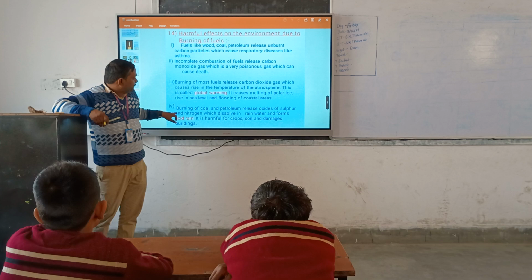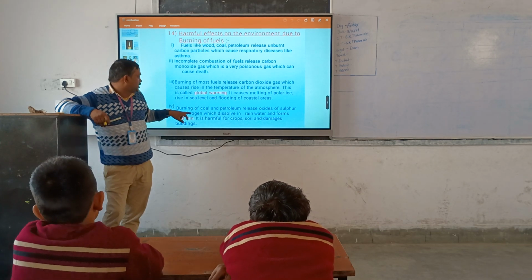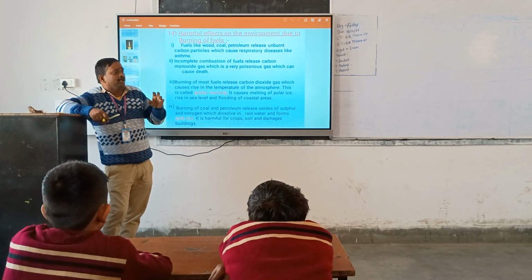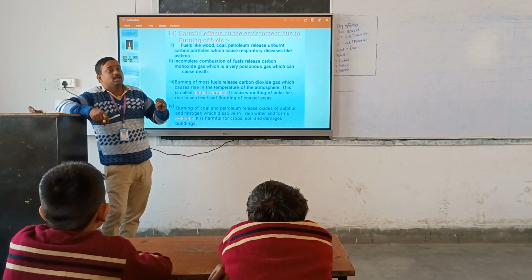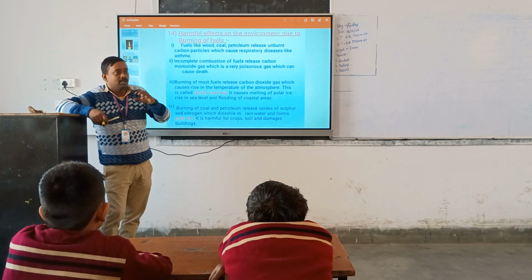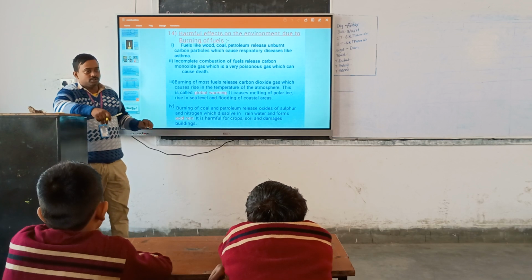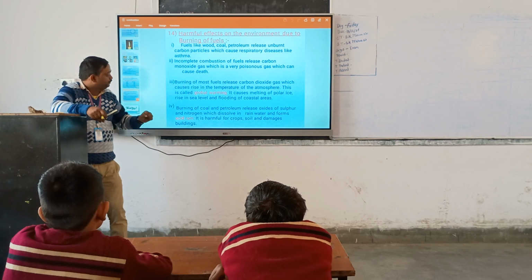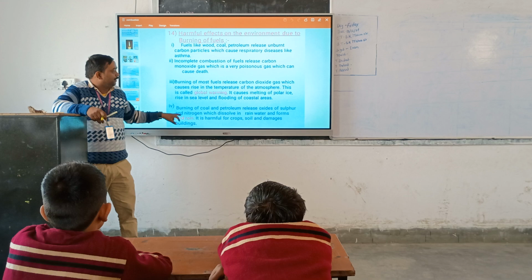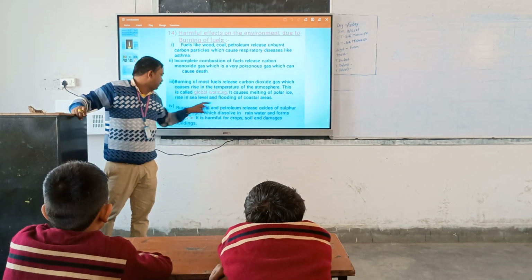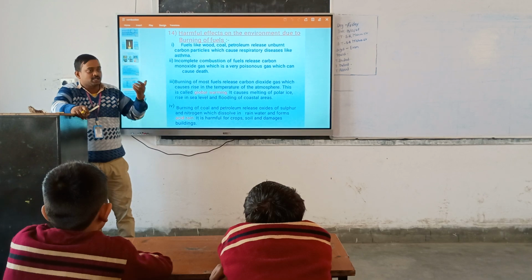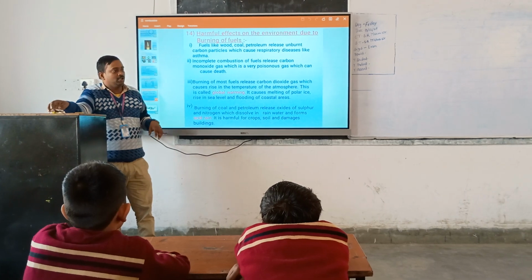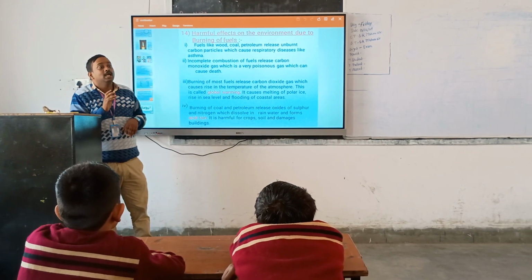Burning of coal and petroleum releases oxides of sulfur and nitrogen, which dissolve in rainwater, called acid rain. Some decades ago, the rain in the season of Sawan was very good. But nowadays it is very bad, because the rainwater contains sulfur dioxide and nitrogen dioxide gases which come from the companies. They cause acid rain, and when it falls on the skin, it causes skin cancer.